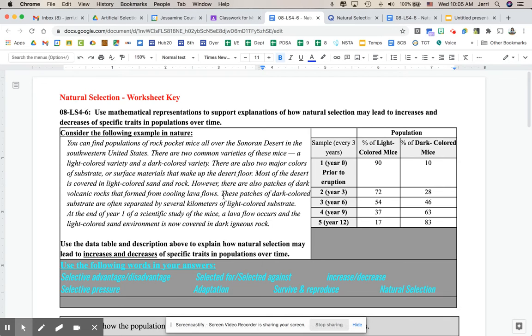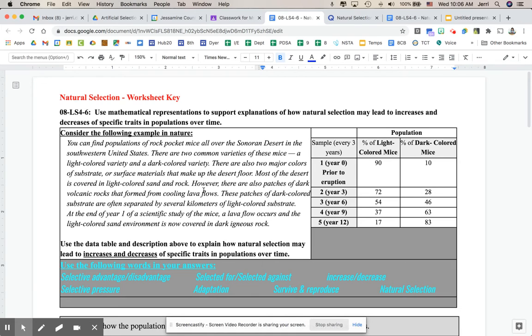There are two common varieties of these mice, a light colored variety and a dark colored variety. There are also two major colors of substrate or surface materials that make up the desert floor. Most of the desert is covered in light colored sand and rock. However, there are also patches of dark volcanic rocks that formed from cooling lava flows. These patches of dark colored substrate are often separated by several kilometers of light colored substrate.